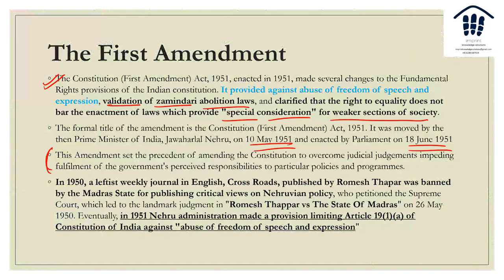In 1950, a leftist weekly journal in English, Crossroads, published by Romesh Thapar, was banned by the Madras state for publishing views critical of Nehruvian policy. He petitioned the Supreme Court, and it led to the landmark judgment of Romesh Thapar versus State of Madras on 26th May 1950. This eventually led to Nehru's administration limiting the provision of Article 19(1)(a) of the Constitution against abuse of freedom of speech and expression.